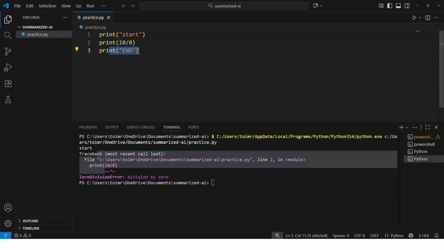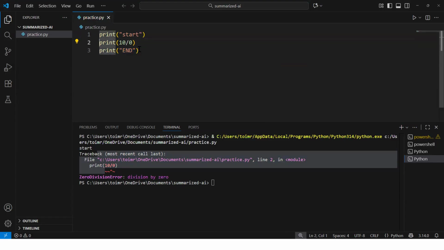Now to handle this scenario, we can use exception handling with try and except to catch these problems or exceptions and keep your code running smoothly. Let's see how it works.